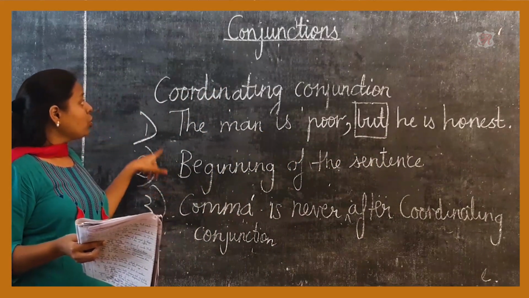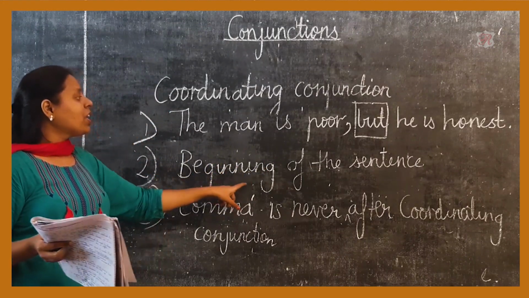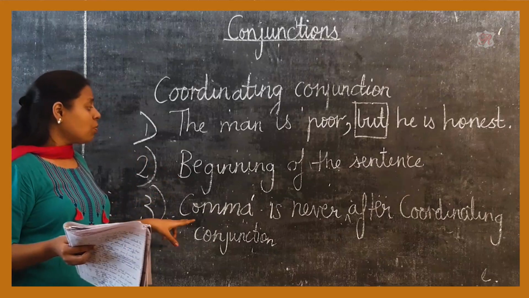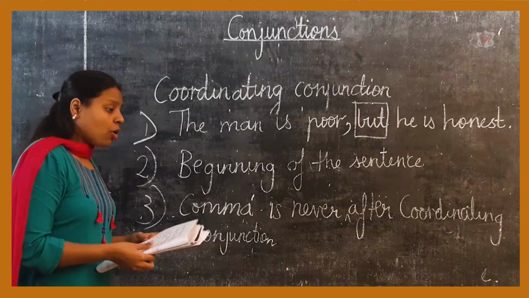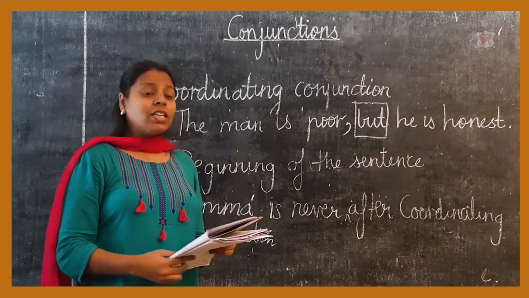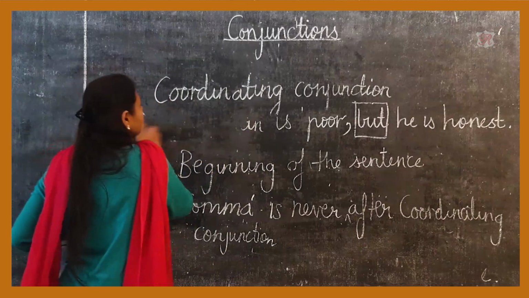The second essential point you need to remember about coordinating conjunctions is the beginning. It never comes at the beginning of the sentence. And the third essential point, a comma is never placed after coordinating conjunctions. Now, to remember these basic coordinating conjunctions, we use an acronym that is called FANBOYS.